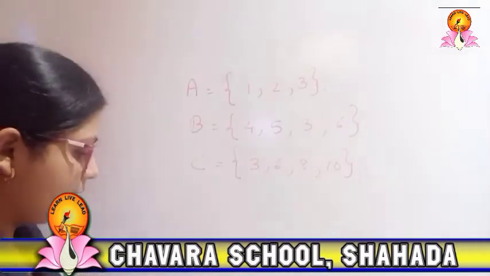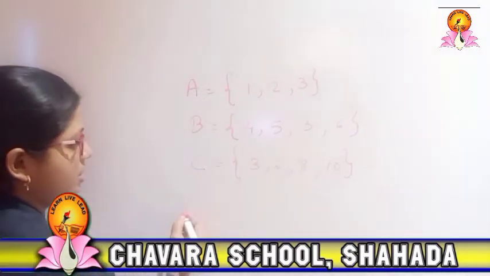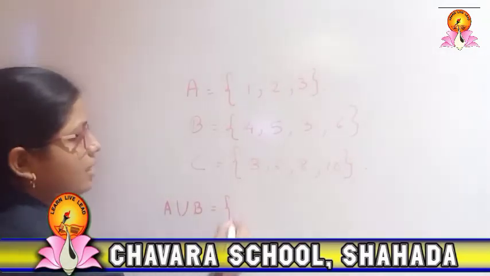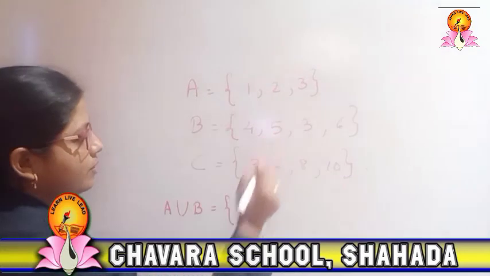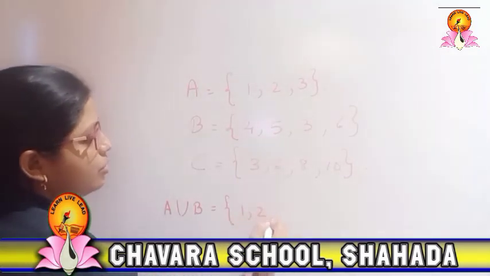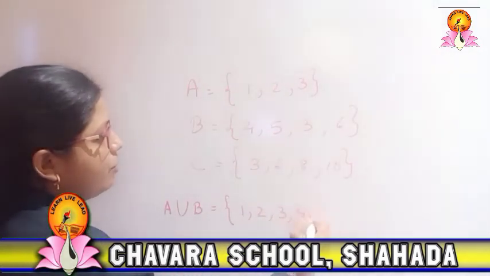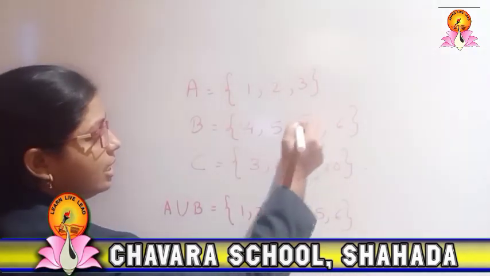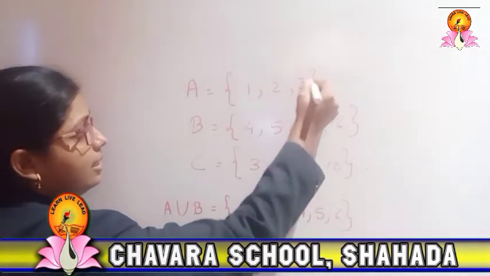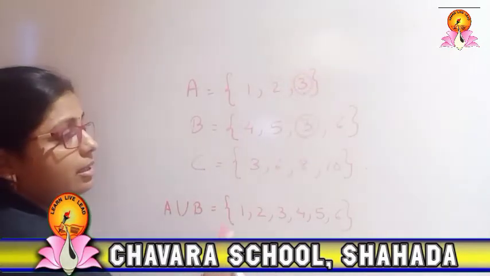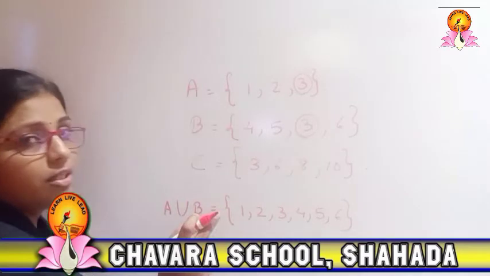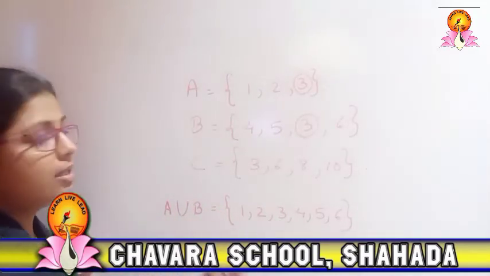So let us make the union of these. This is the symbol for union. If I want to write A union B, I will make the union of both: 1, 2, 3, 4, 5, 6. Here I do not write 3 again, because this element would repeat, and in a set there is a rule that we don't have to repeat the element.